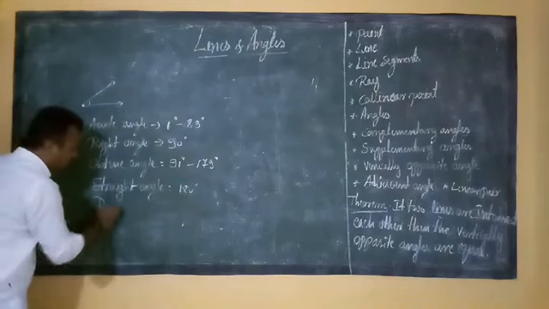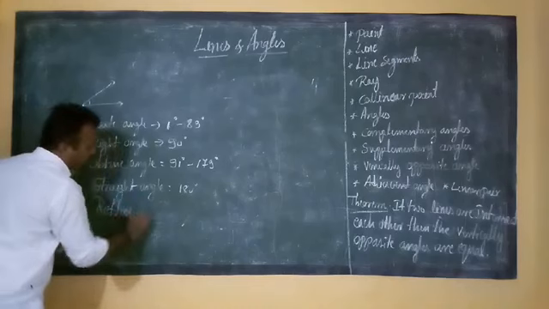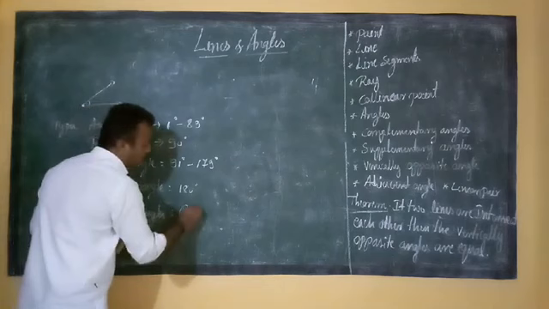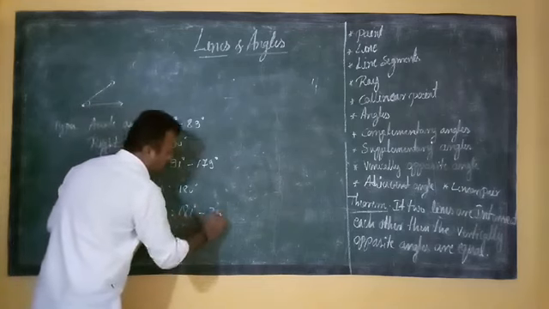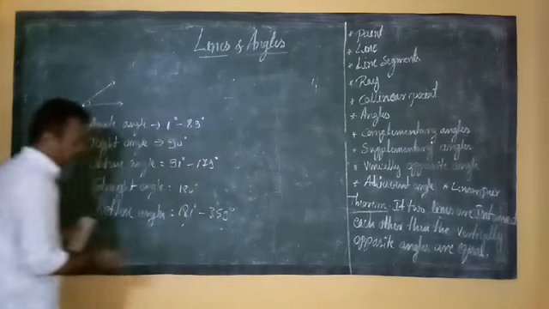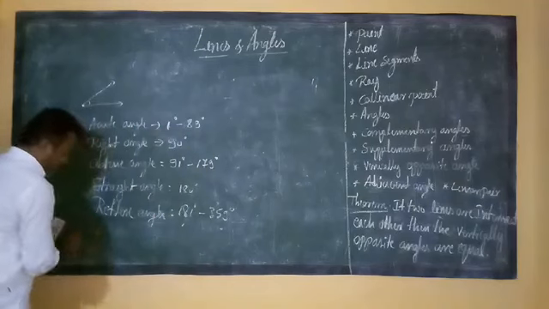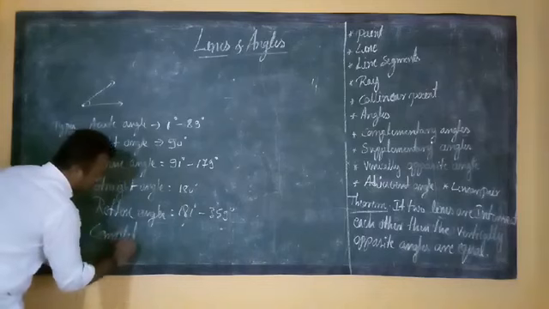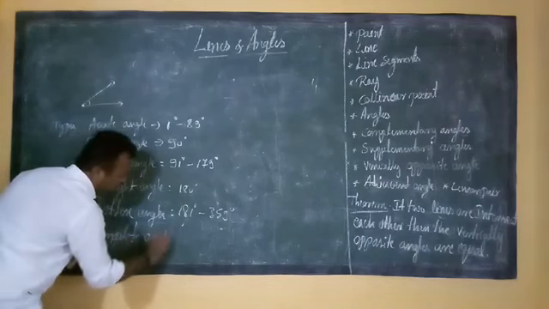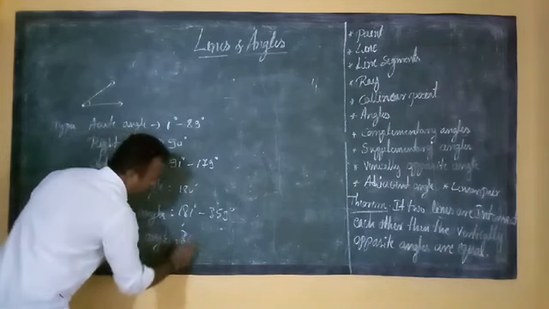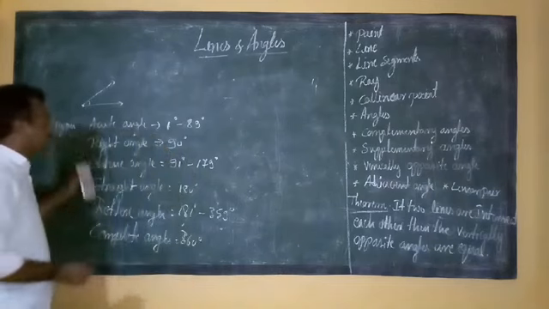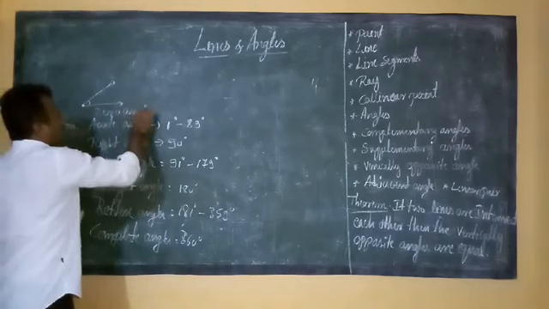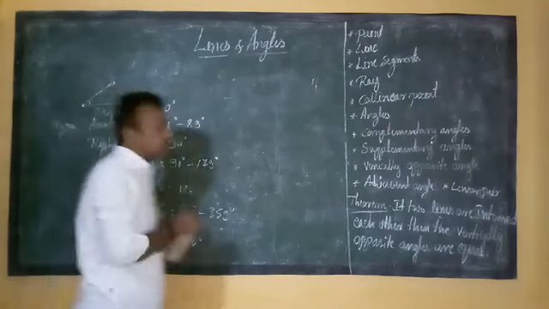Then reflex angle. Reflex angle means the angle measures 181 degree to 359 degree. So that is called a reflex angle. So next one, complete angle. Complete angle means, see students, exactly 360 degree, correct? And another one, the zero angle, is also considered. Zero angle means the angle measures 0 degree.